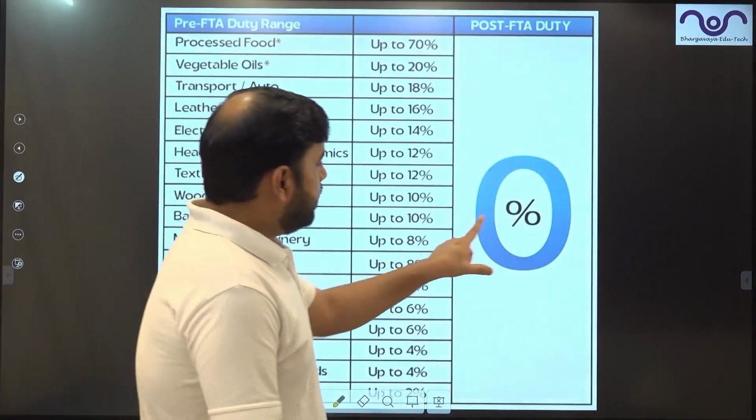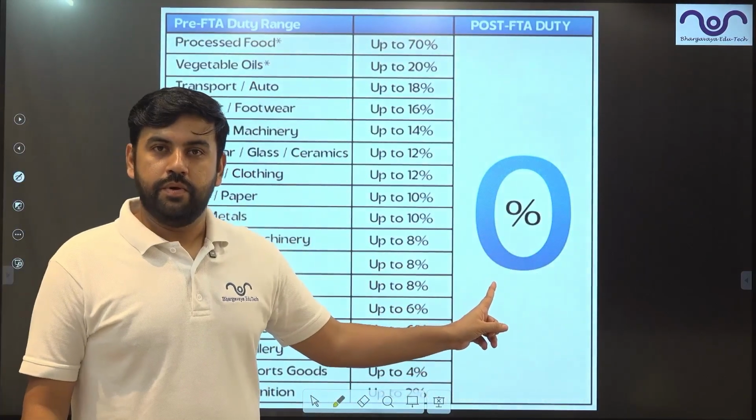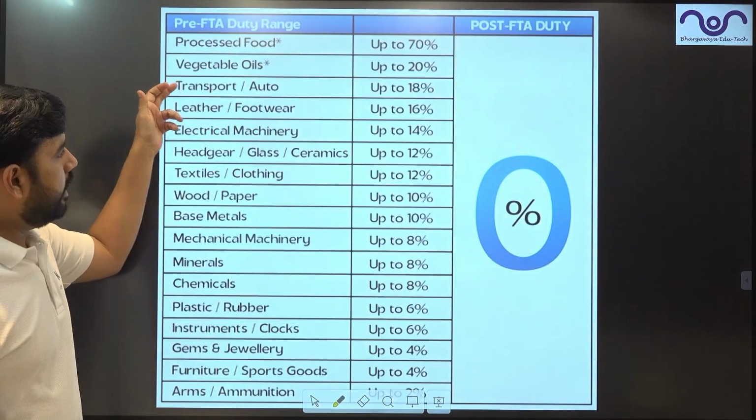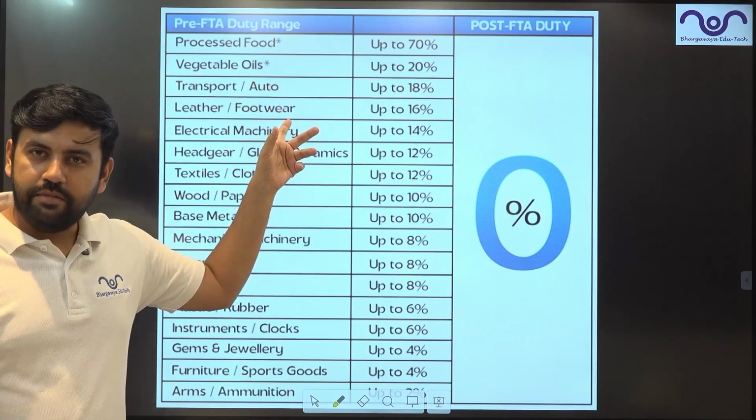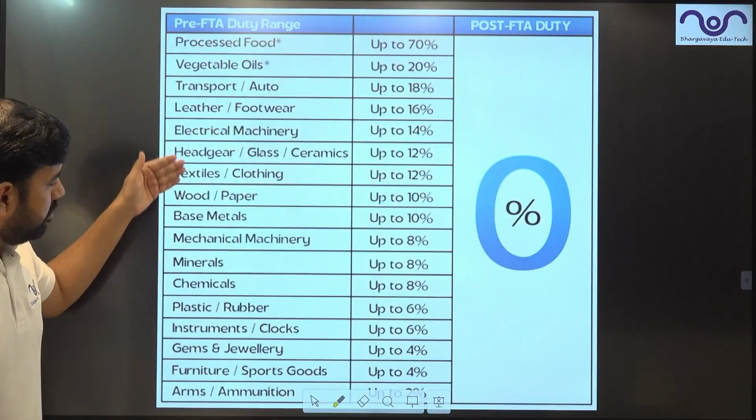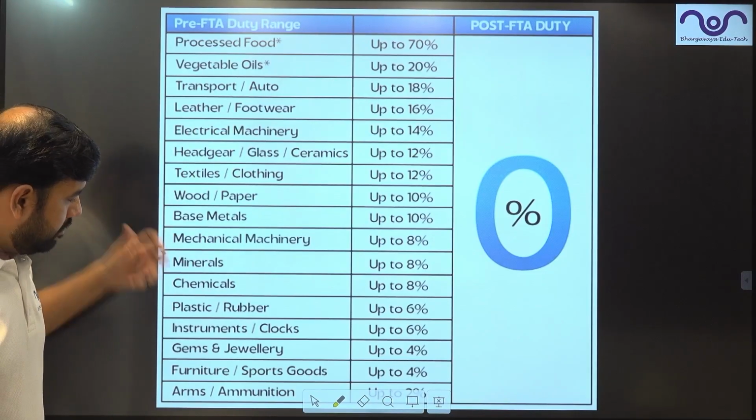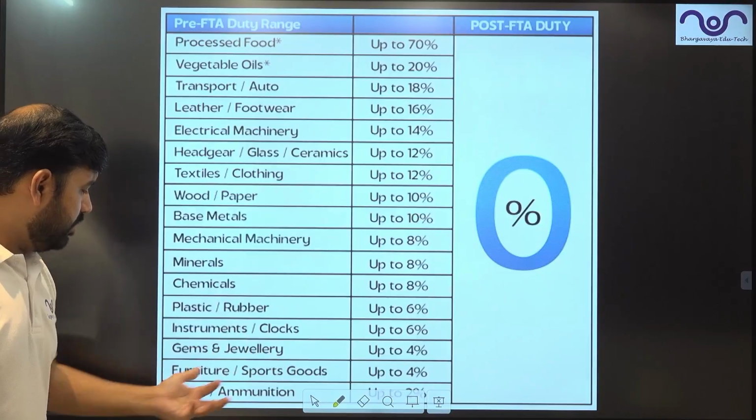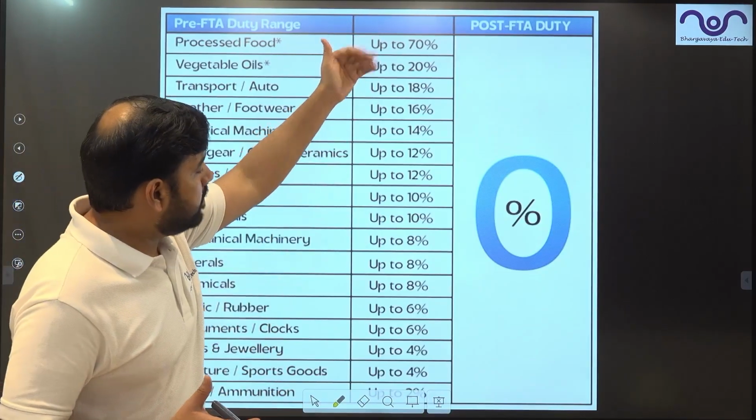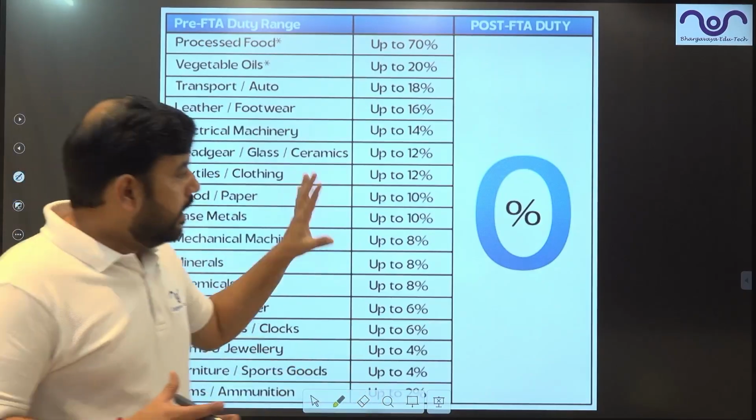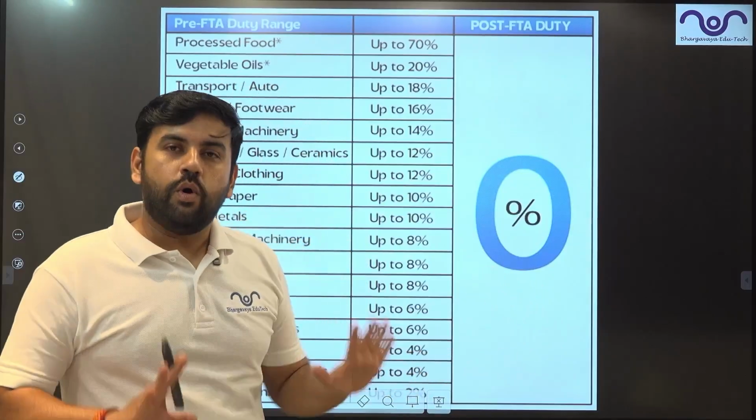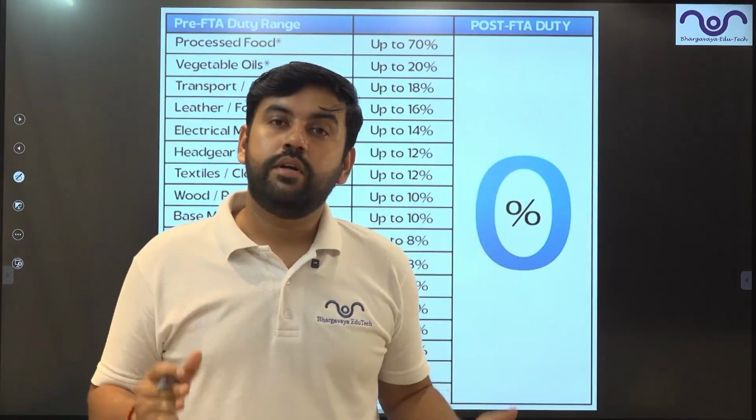Now these are the items which now have 0 duty. Look at these items: processed foods, vegetable oil, automobiles, right? So if you are purchasing a car from, let's say, Britain, it will have an 18% duty. And all these products were there: food, metals, chemicals, minerals, rubber, plastic, gems and jewelry, everything was there, which had different forms of duties ranging from 70% to 2%. Now, post agreement, 0. So all these duties have now come down to 0.